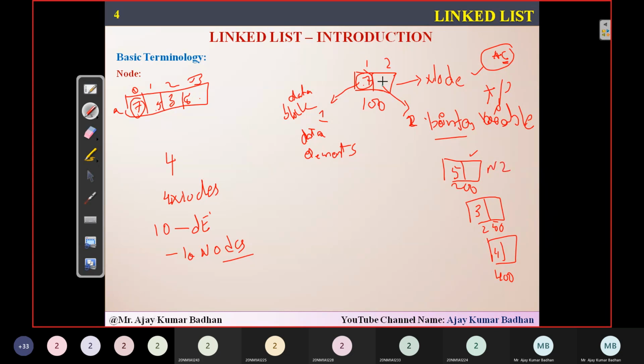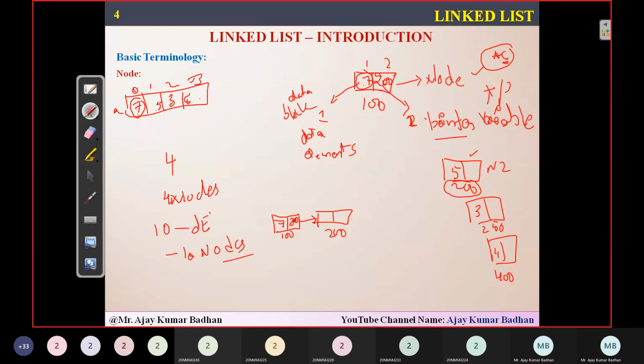So this pointer, whatever you're presenting in this particular location, will point to the address of the next node. So what is the address of this particular node here? 200. So this 200 I am going to write here. Now what will happen here is a chain formation will take place, like 7, 200. Now there is a link. So that 200 block will come up here.